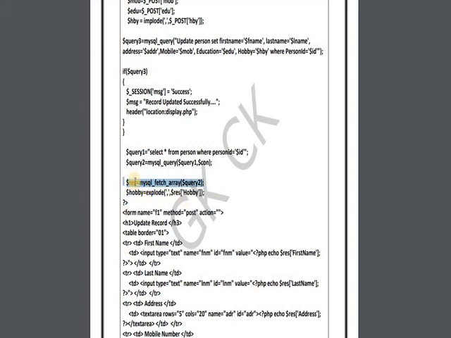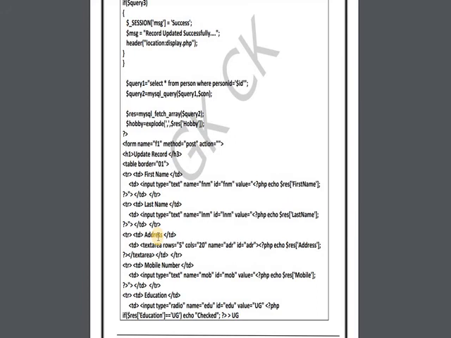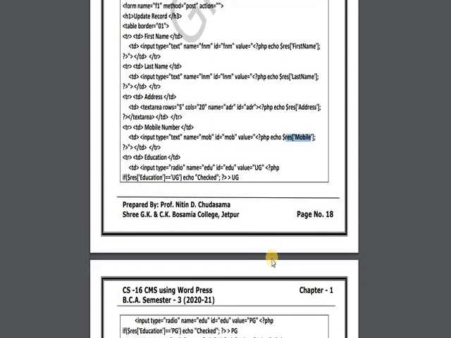Once again, this value will be in $result. In $result, hobby will be there, comma separated. I am exploding all the values and storing them in $hobby. So now $hobby is an array 0, 1, 2, 3, likewise. Again, for the editing purpose, I have written here value is equal to echo $result first name, last name, address, mobile number.